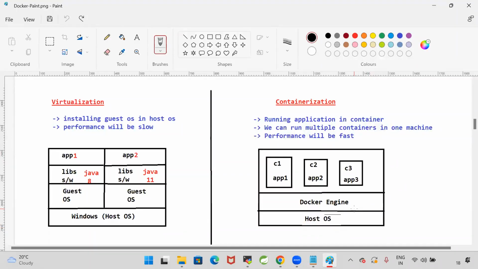Using that Docker engine, I executed a Docker image. Then one Docker container is created. Inside that container, my application is executing. In that container, the application plus the Java software is available. Using that Java software, my application is executed in that container. So whenever we run the image, a Docker container will be created. Are you guys able to follow me?